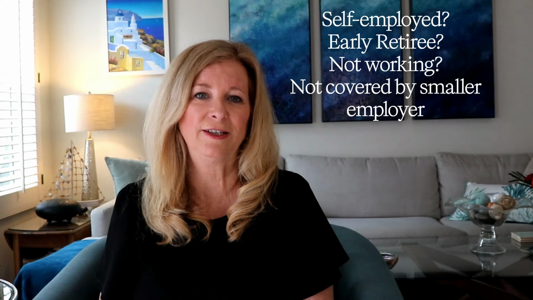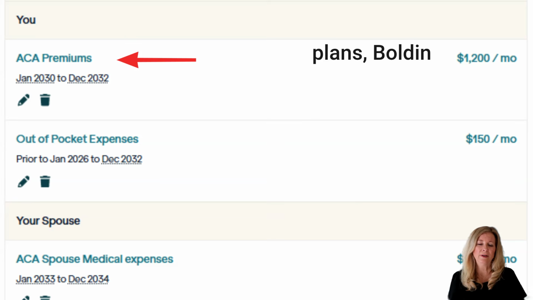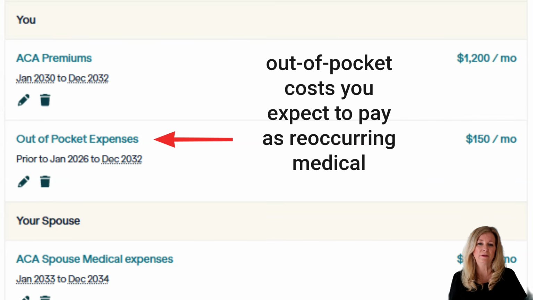If you're self-employed, retired early, or purchasing coverage on your own, this is where things change. For people using the Affordable Care Act marketplace plans, Boldin allows you to model healthcare by having you enter the premiums and out-of-pocket costs you expect to pay as reoccurring medical expenses.